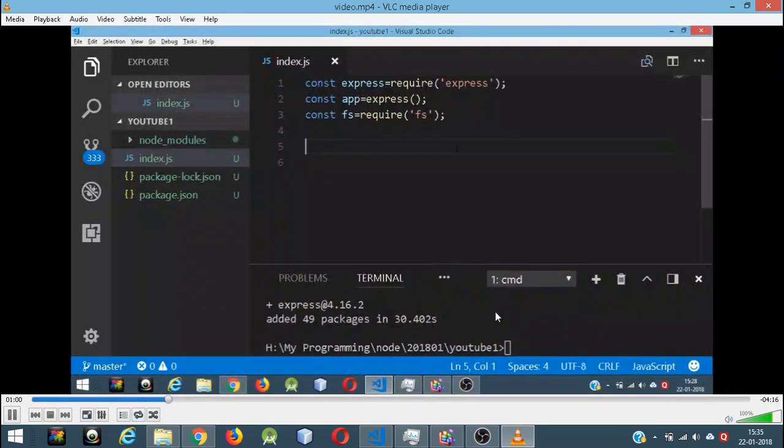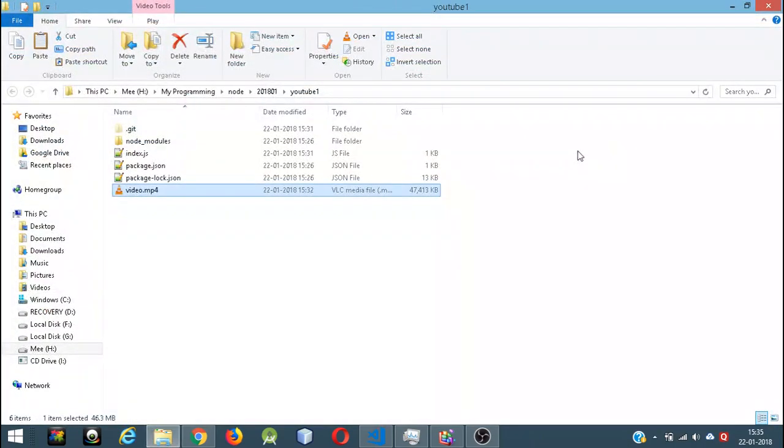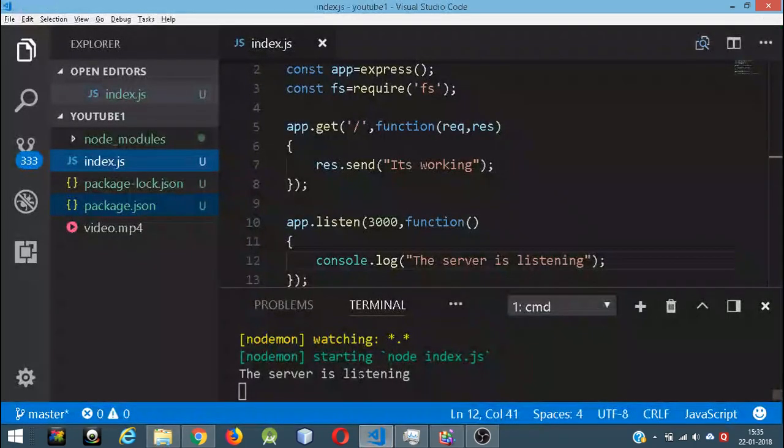Hey guys, we can display the video. So this is a video, and I'm going to stream this video, and as you can see, this video size is 46 MB, so it's quite big, but it can work for even bigger videos. And we're going to see that the page is going to load really fast, like we're not going to experience any lag. So this is the beauty of this code which we're going to write, beauty of Node.js actually, because Node.js allows us to do this function.